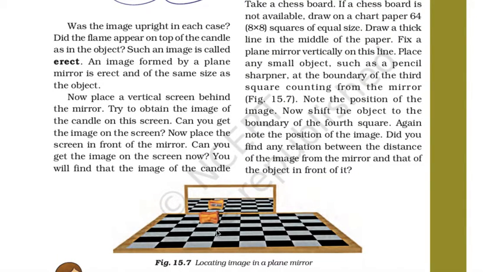Place any small object such as a pencil sharpener at the boundary of the third square counting from the mirror. Note the position of the image. Now shift the object to the boundary of the fourth square. Again, note the position. Did you find any relation between the distance of the image from the mirror and that of the object in front of it?